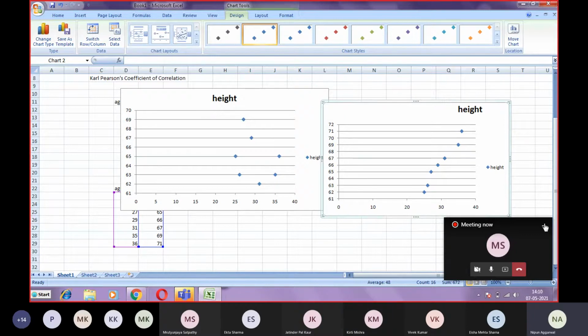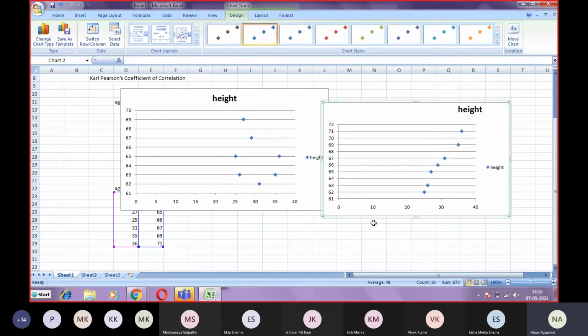Now if you compare these two graphs, in the former graph there will be no shape, but if you take the shape of this curve, it is a linear graph. You can represent it in a linear direction. If we join these points, it is a linear slope, a linear curve. So then we can say that it is a positive correlation curve.